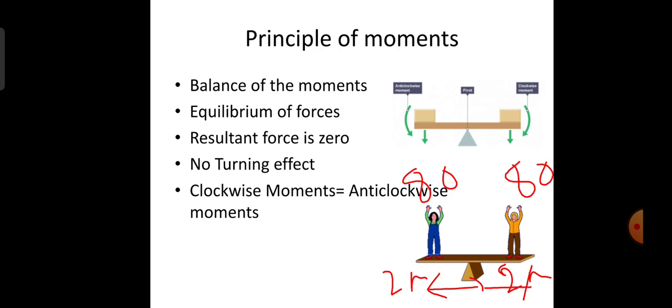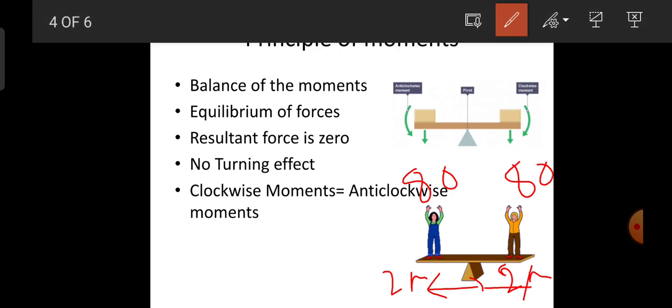In that case you can just observe here in the first sketch, the force is acting along this direction. So this is the reference point. You need to calculate the moment about the pivot point, which means the force into the perpendicular distance. So we need to go along the force through the line of action and pass through the reference point. So therefore it is a clockwise direction. Likewise, that will be a clockwise moment.